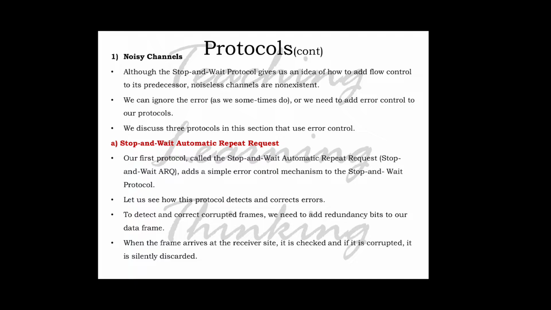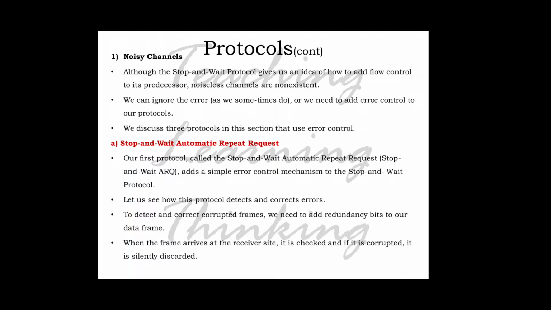Our first protocol, called the stop and wait automatic repeat request, adds a simple error control mechanism to the stop and wait protocol. Previously we said that in the stop and wait protocol there is no error control. So here we are adding error control to the previous stop and wait protocol. That's why it is a noisy channel protocol, called stop and wait automatic repeat request. Let us see how this protocol detects and corrects errors.